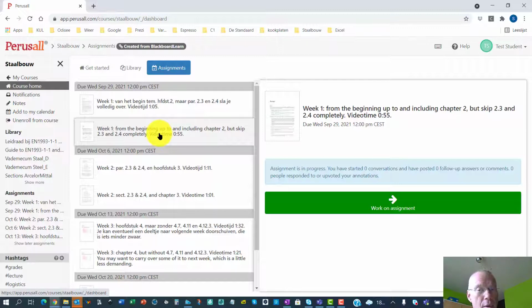So it will ask some timing, some planning from your side. You have a lot of freedom in this, but it should be finished not on this date. This is a date of the online part, but it should be finished on the end of the first on-campus session after this date. And these dates, these sessions, you can find them in your roster that you got from the university. So you can ask your questions through Perusall, obviously. This will happen most often during the online sessions, but also during the online session you can ask your questions online on those time slots.